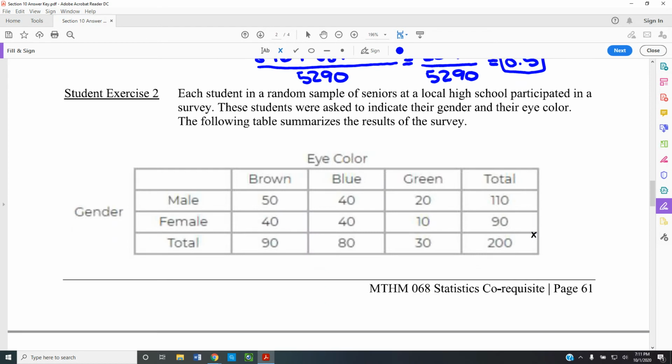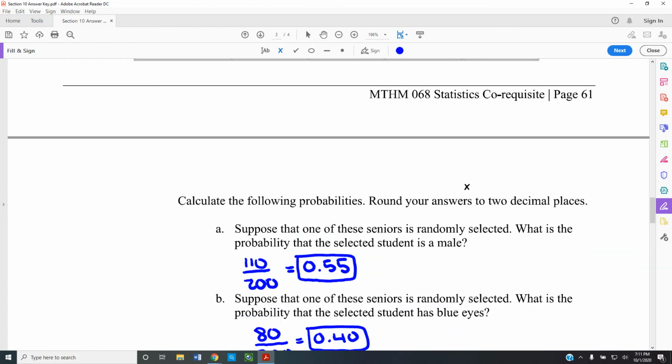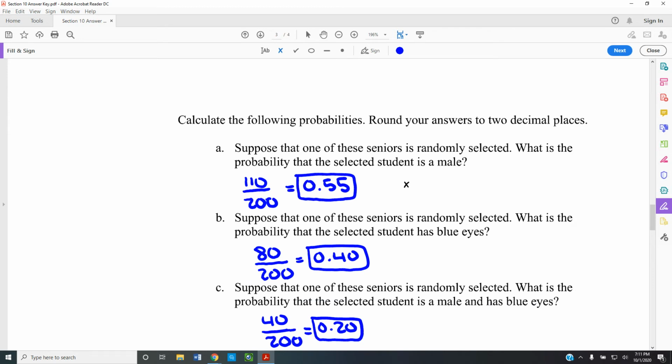The same type of thing can be done here with eye color. When we talk about eye color, it says each student in a random sample of a senior local high school participated in a survey, and these students were asked and indicated their gender and their eye color, and the following table summarizes those results. So we'll jump back and forth after we find out what we need.